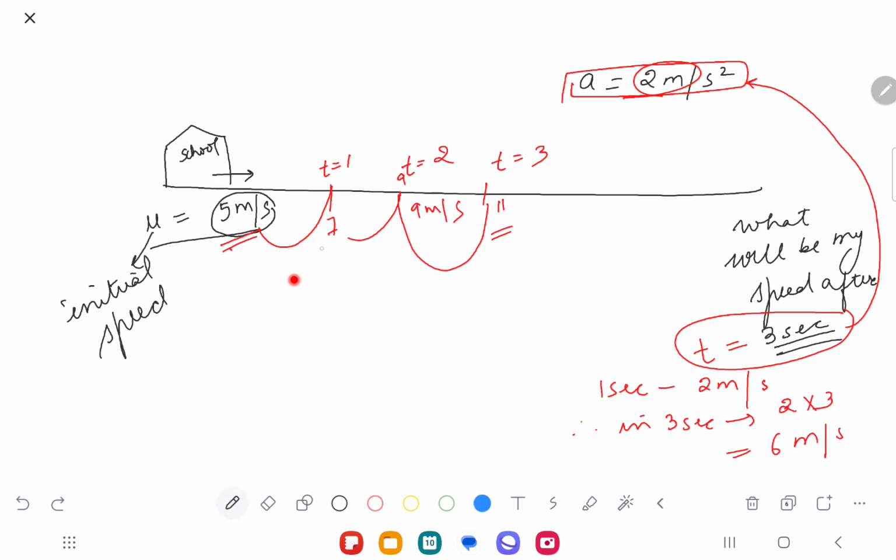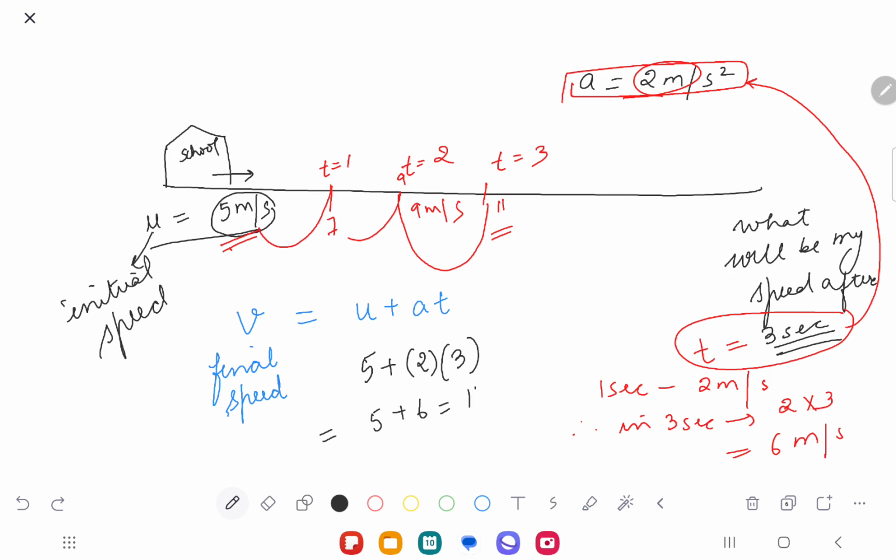So what is my formula here? I'm trying to find out V, the final speed. Are you understanding? So my final speed would be U plus AT. What is U? U is my initial speed, 5. Acceleration is 2 and time is 3. So my answer comes out to be 5 plus 6, which is 11, isn't it?